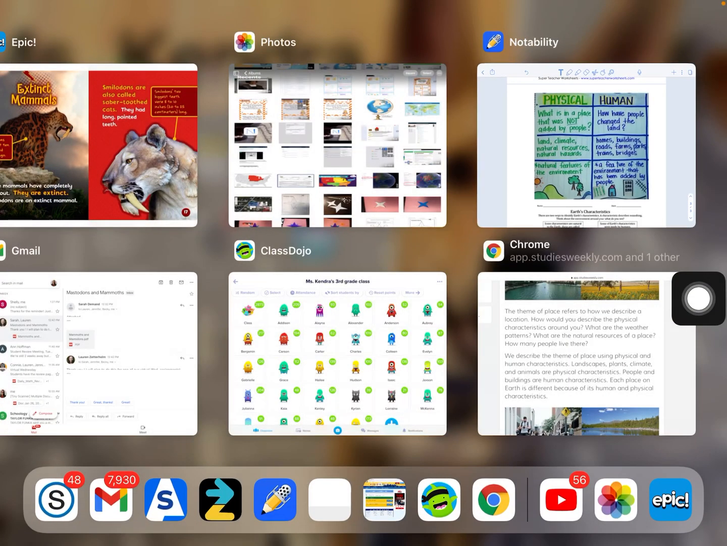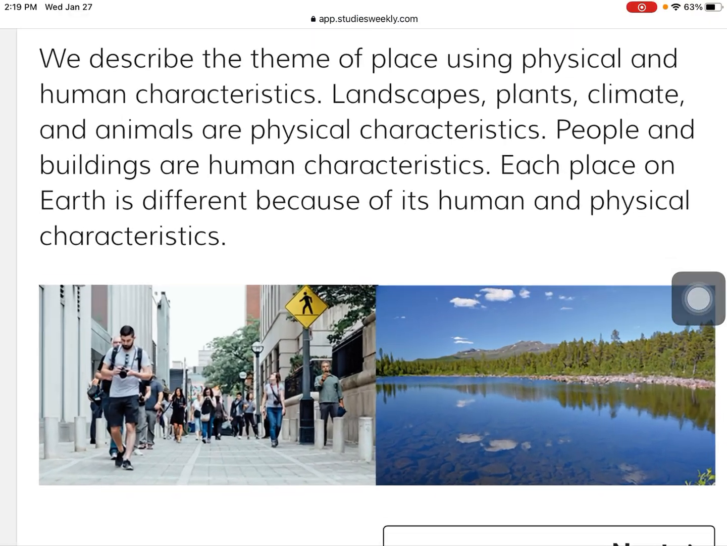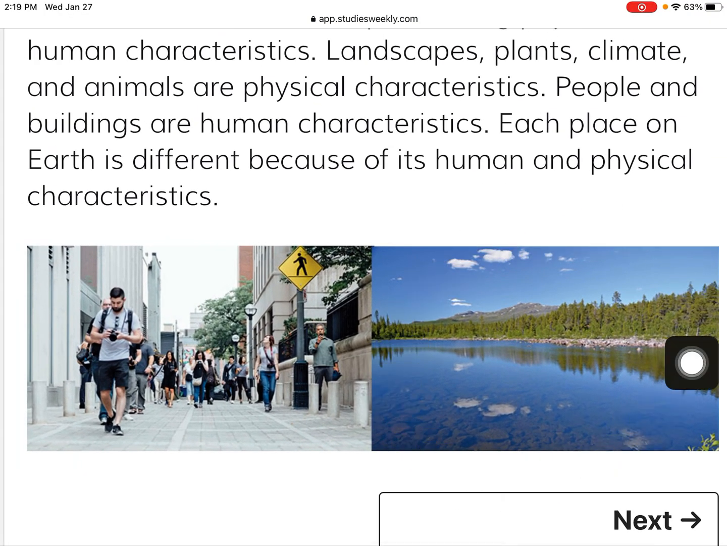Okay, so let's go back to our Studies Weekly here. So I want you to take a look at these 2 pictures here. This first picture over here and another picture right here. Let's take a look at this picture first. Think to yourself, what physical characteristics do we see in this photo? Well, you might have said the lake, there's rocks, there's hills or mountains in the background, and there's trees along the water. What about human characteristics in this photo here?